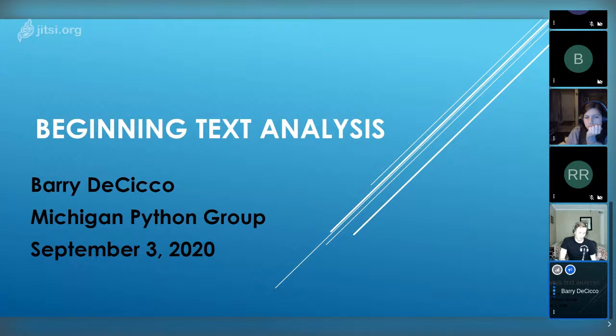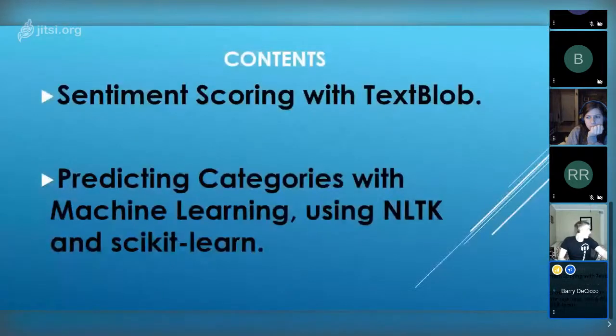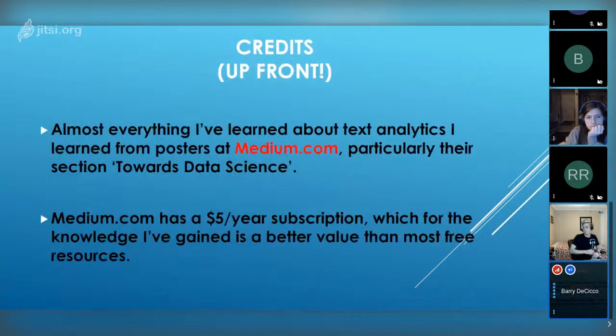NLTK is the Natural Language Toolkit, and it's sort of the starting point for Python when you want to do language processing. It's got a lot of features. You can look up the documentation and just read for many, many hours. I want to give a shout out to medium.com, especially their Towards Data Science section.